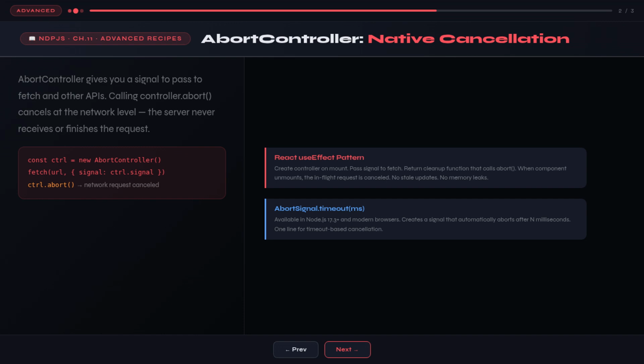The book also covers a more exotic approach, using generator functions as cancelable async runners. A generator's ability to pause at yield points gives you natural insertion points for cancellation checks. You can build a wrapper that runs your async generator and stops it at any yield. This is similar to how RxJS cancels observable subscriptions. It's the same conceptual model, different syntax. For most applications, AbortController is the right tool. For complex orchestration with multiple concurrent async operations, something more structured may be appropriate.